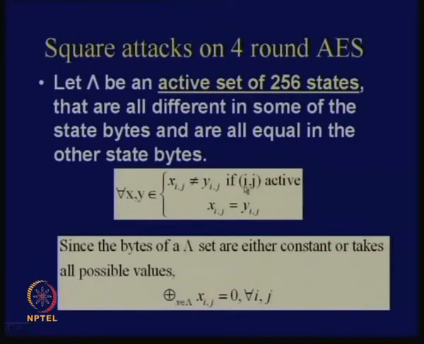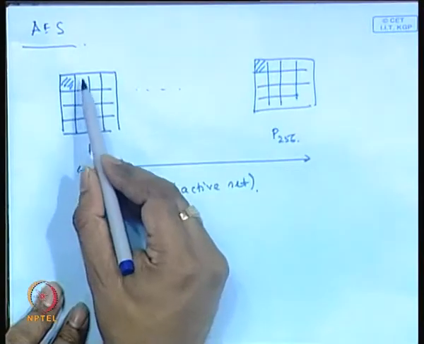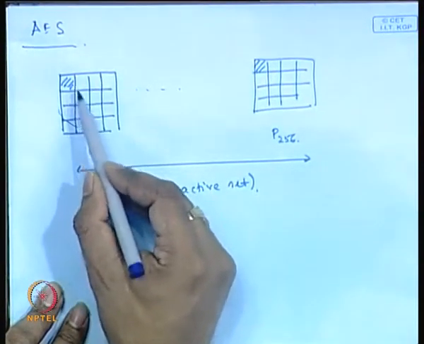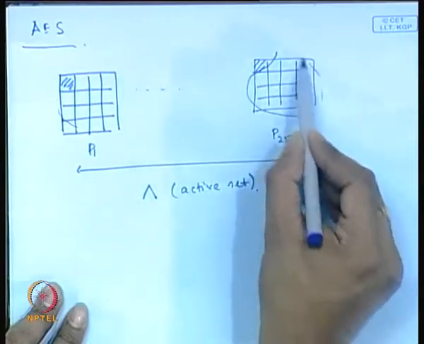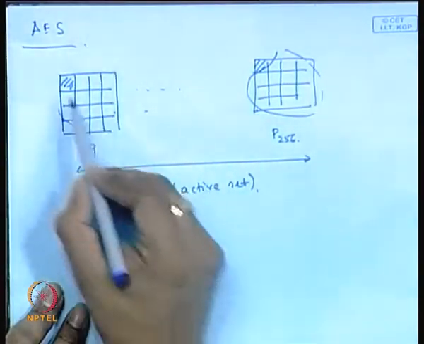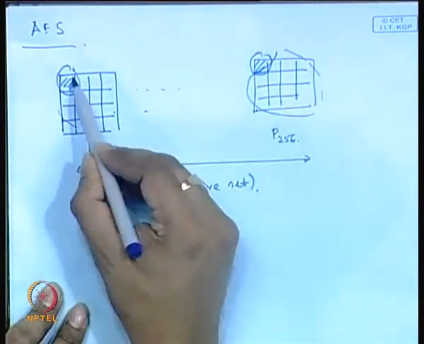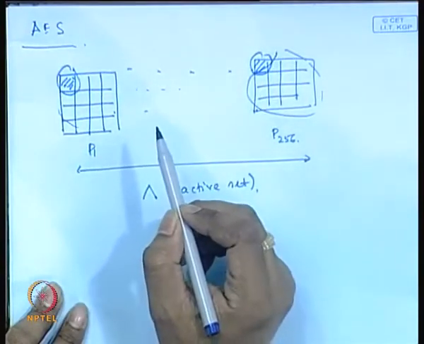It means that certain byte locations are active and certain byte locations are not active. Active means that for all of them the values are different, but for the other locations they are the same. Like in our diagram, for these locations all of these have the same values, but these values are all distinct.